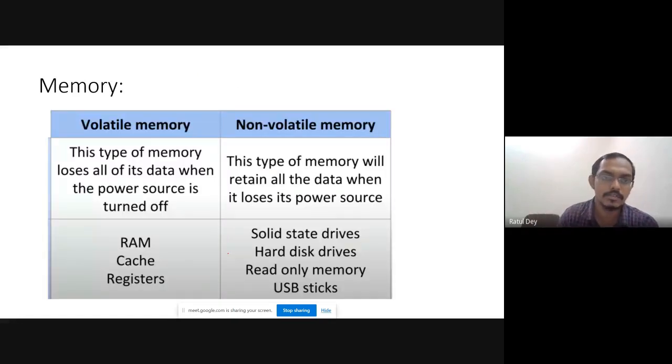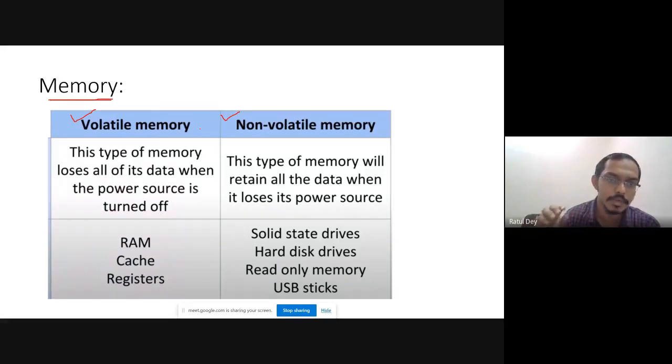And next we have to discuss the memory unit. Memory is mainly divided into two parts. Number one is volatile memory, number two is non-volatile memory. You can remember from the name volatile that whatever data we have stored is lost when the power source is off.